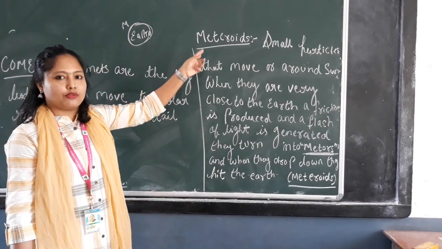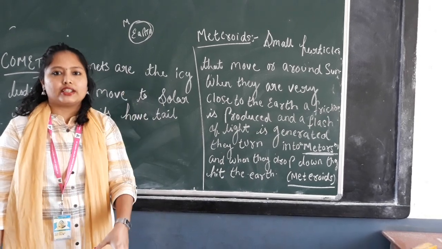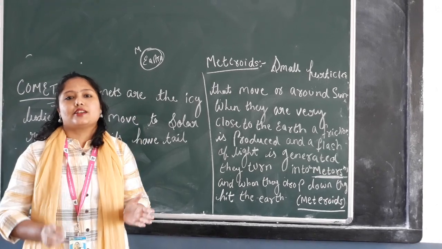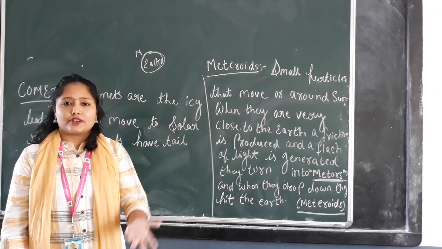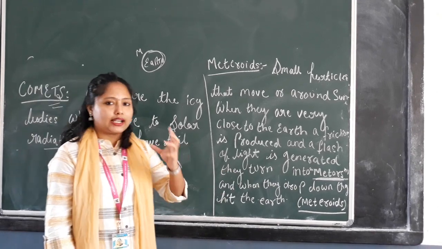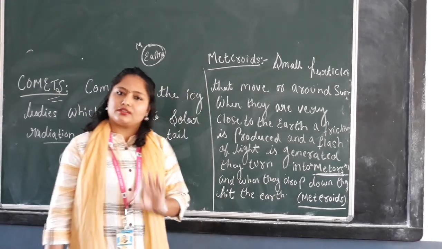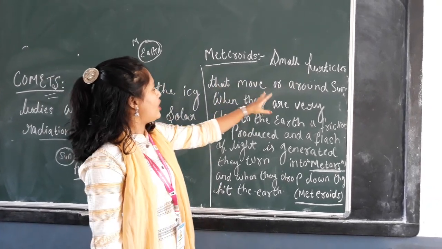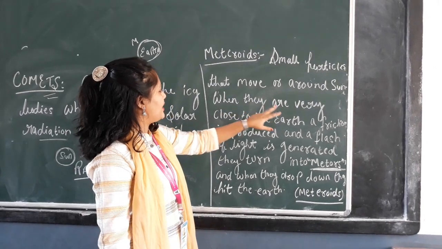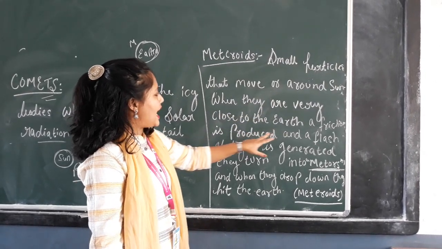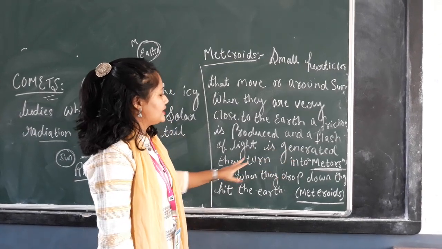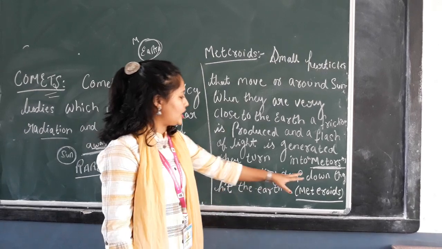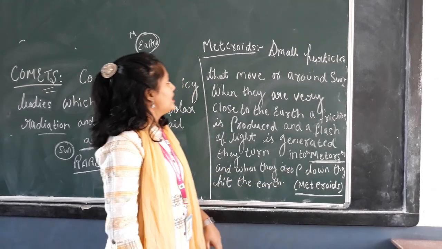And these meteoroids, when they fall on the earth, they hit the earth surface, and that time, what is that term called? That is called meteorites. So you understood? Meteoroids mean small particles that move all around the sun. When they are very close to the earth, a friction is produced and a flash of light is generated. They turn into meteors, and again when they drop down, they hit the earth. That is called as meteorites.